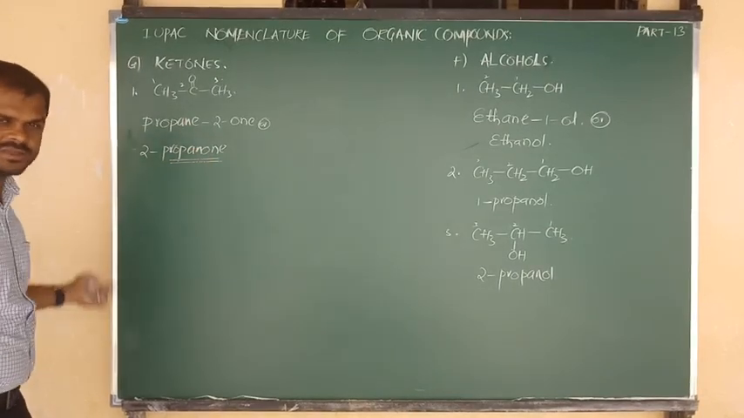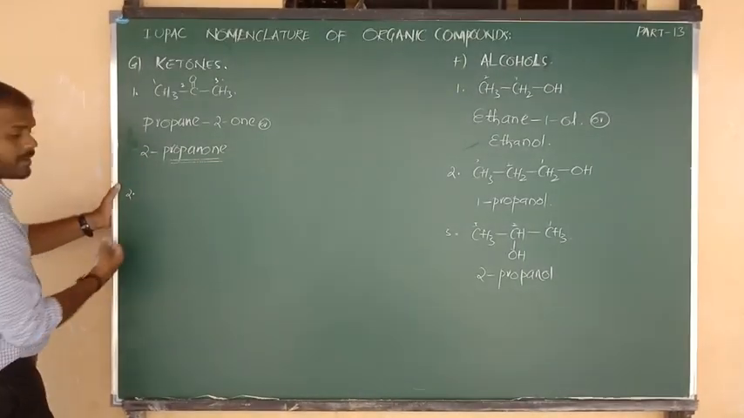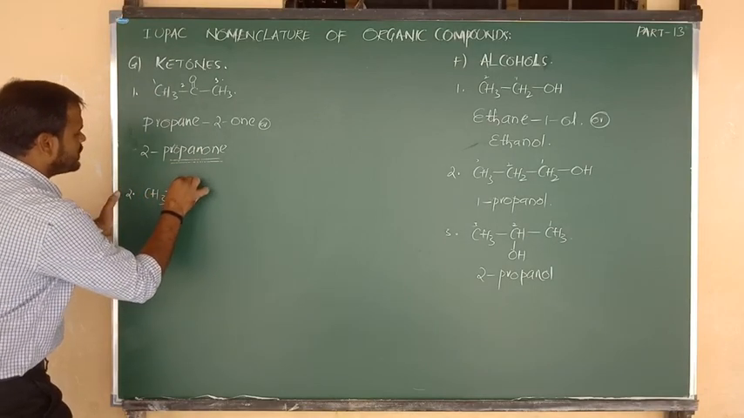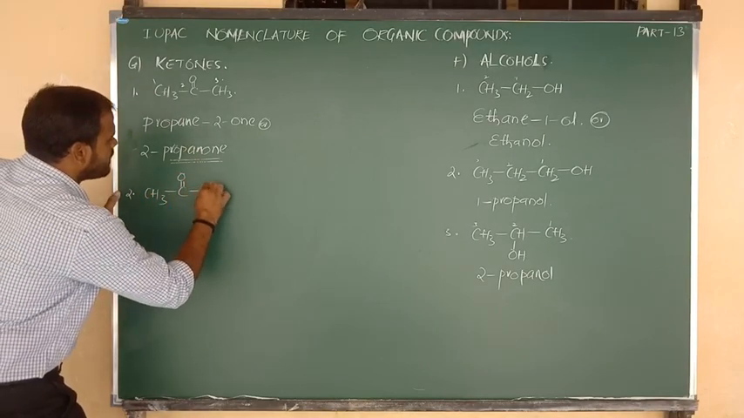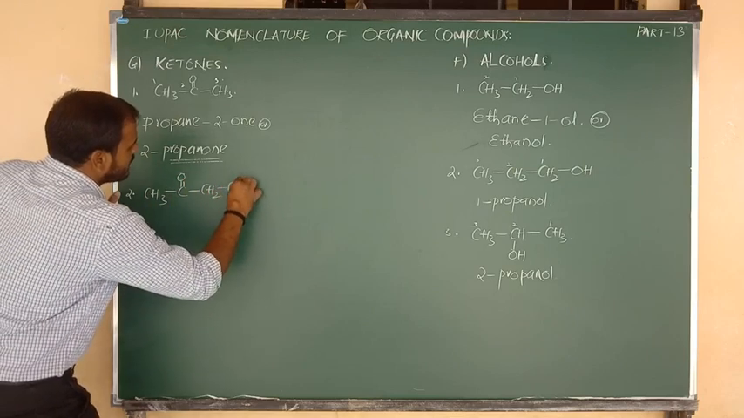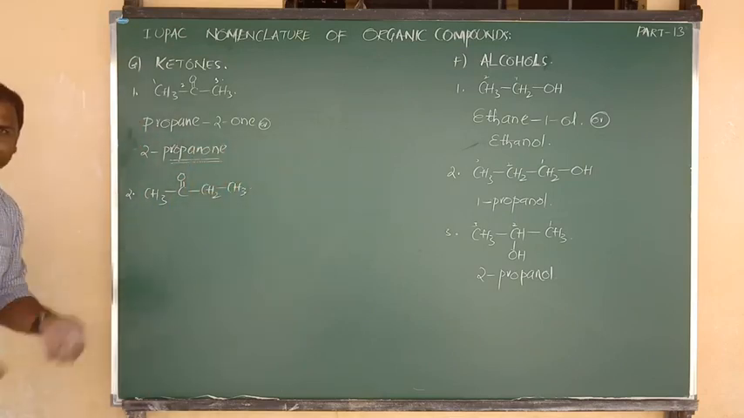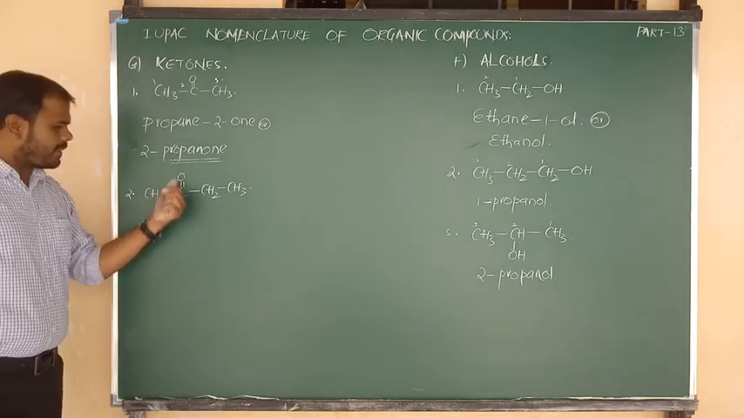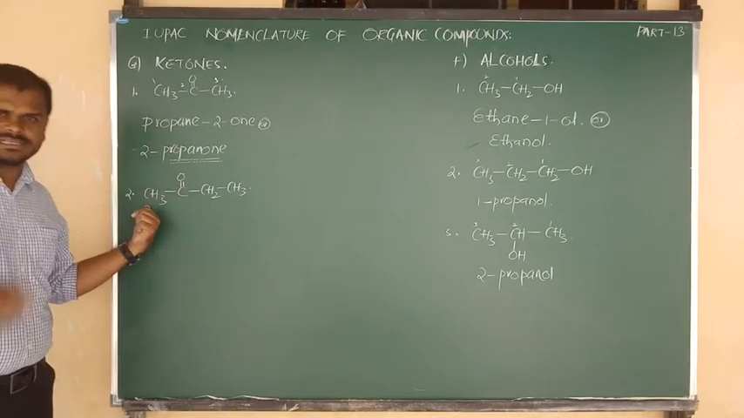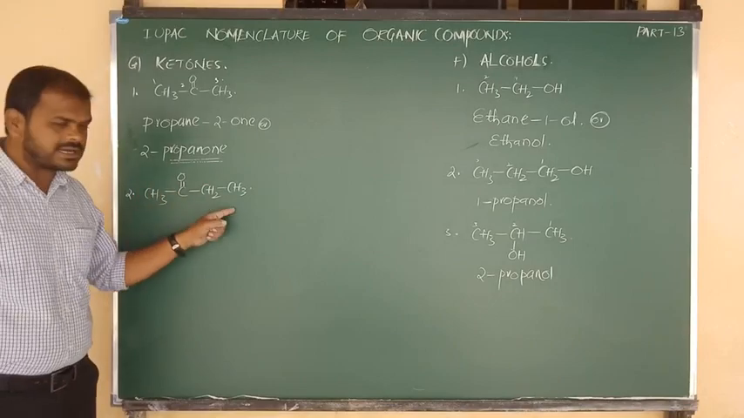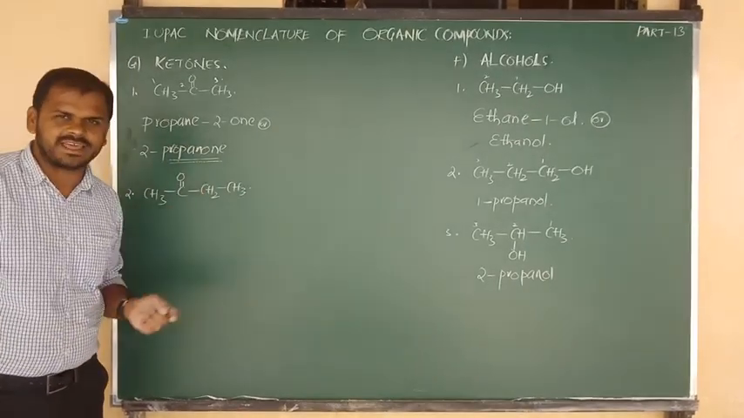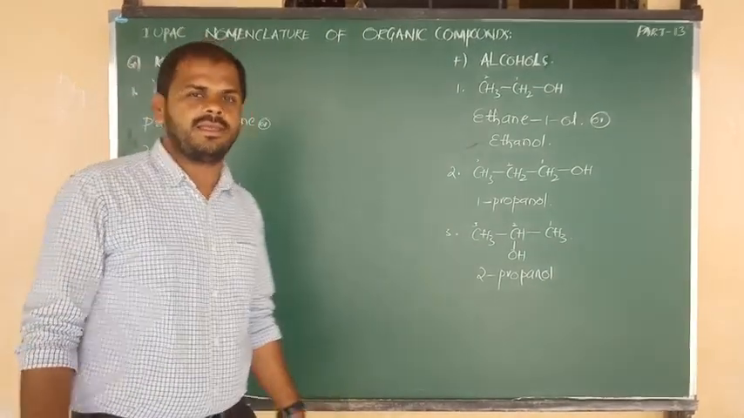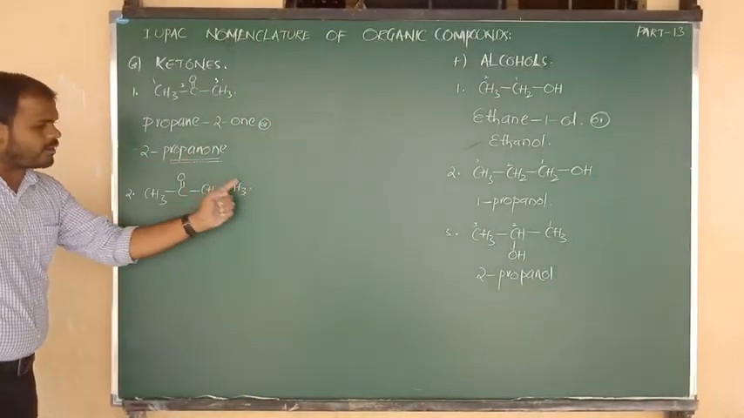In that way we have to write the short name. Yes, another structure I am going to give you: CH3 bonded to C double bond O, again bonded to CH2, again bonded to CH3. Now try to decide the priority number of the carbon. C double bond O, on the left side CH3 is there, but on the right side CH2, CH3 is there. Now tell me which carbon will get the first priority, either the left carbon or the right carbon.